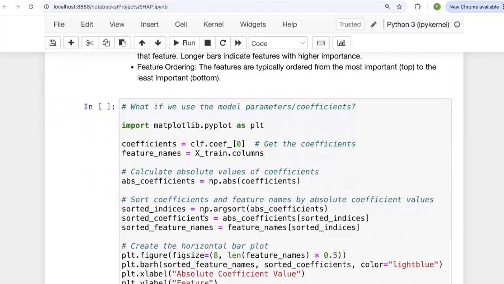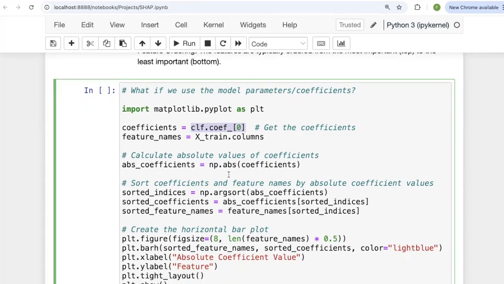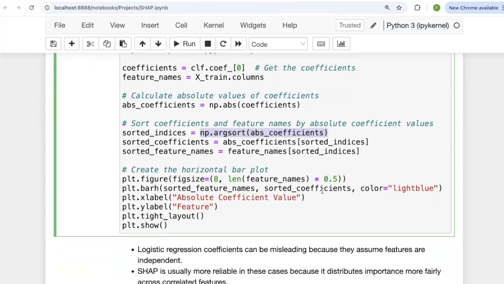Something very interesting that we can do is that since we have trained this classifier CLF, we can look at those coefficients, those beta j's that I mentioned. What logistic regression does is multiply each feature value by a coefficient. And very similar to what SHAP does, I can find the absolute values, sort them, and change the ordering so that when I plot them, I get a very similar plot, with coefficients from the largest absolute value to the smallest.